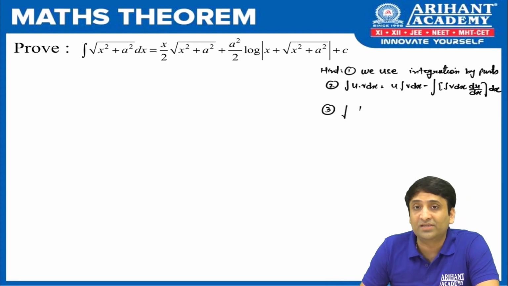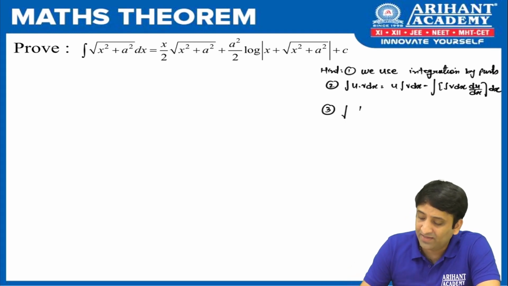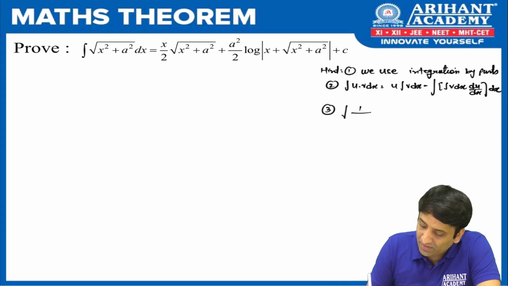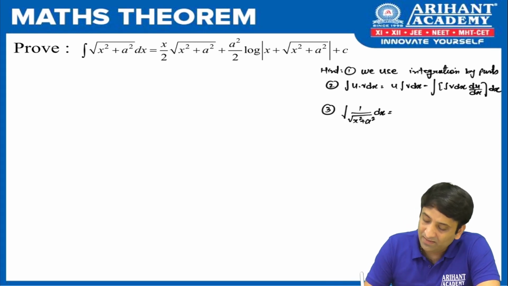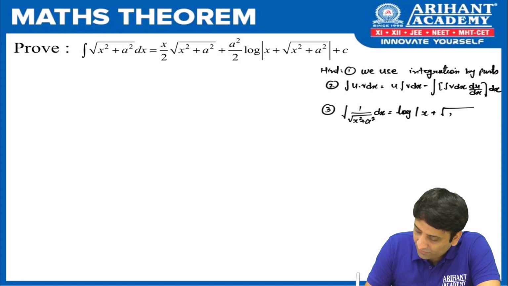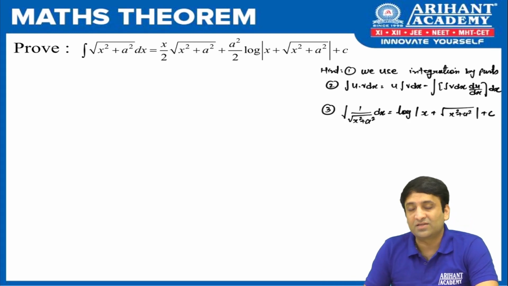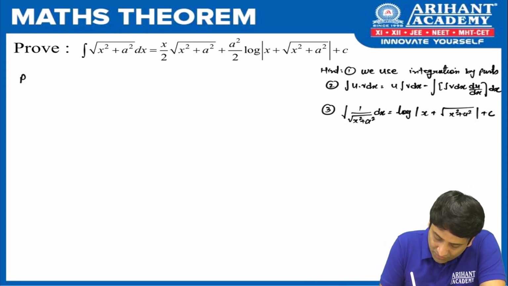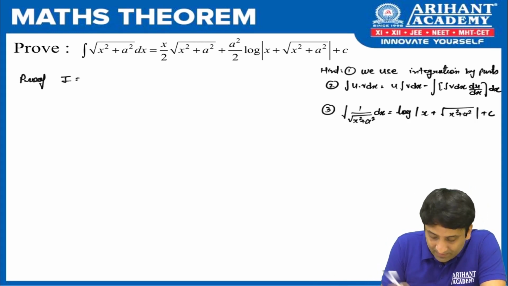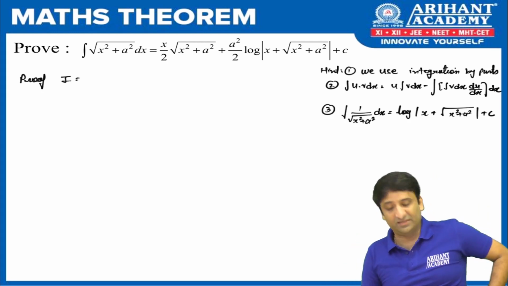Done. The third hint which I said is we are going to use one more thing: in the question, how you are going to see that into 1 karke. That I am not writing here. And finally we'll be using 1 upon root of x square plus a square ka formula. If you know, well and good. If not, then please learn it by heart. The formula is log mod of x plus root of x square plus a square plus c. So with these 3 hints, we'll be able to prove this very easily. So let's start the proof. Chalo, I expect students to say along with me the steps if possible.